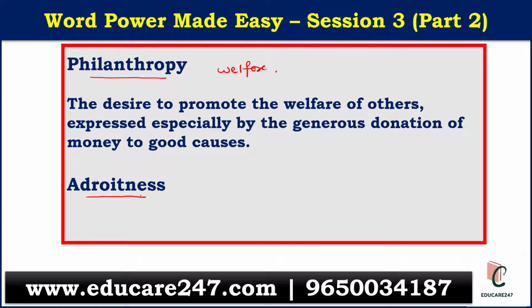Next word we have here is adroitness. Adroitness is basically skillfulness or cleverness. If a person is skillful or clever, he'll be termed as adroit.